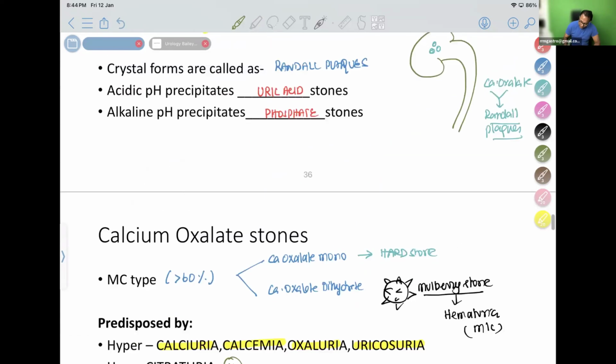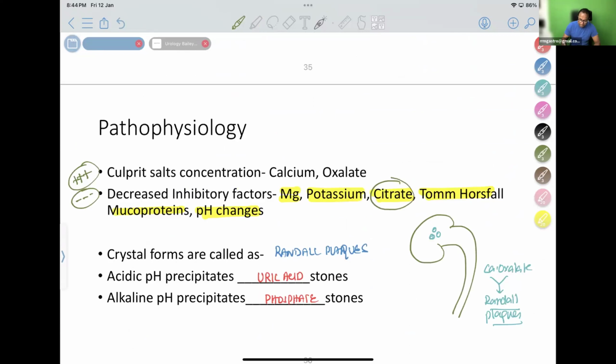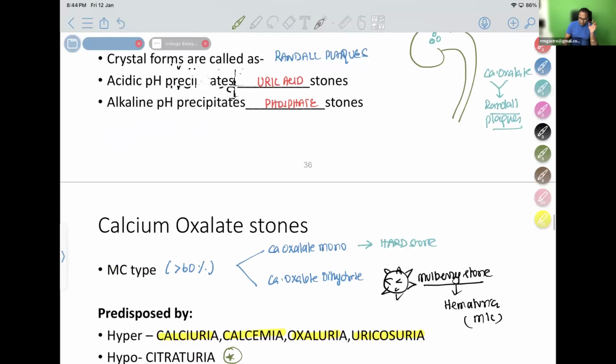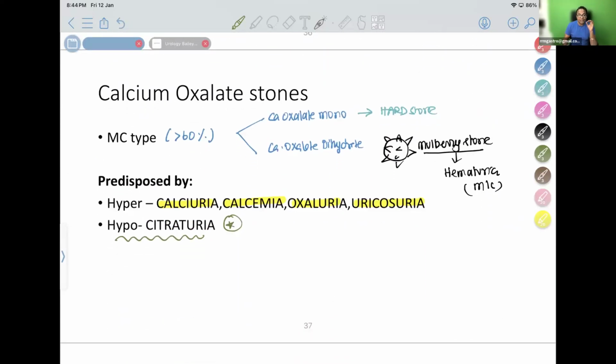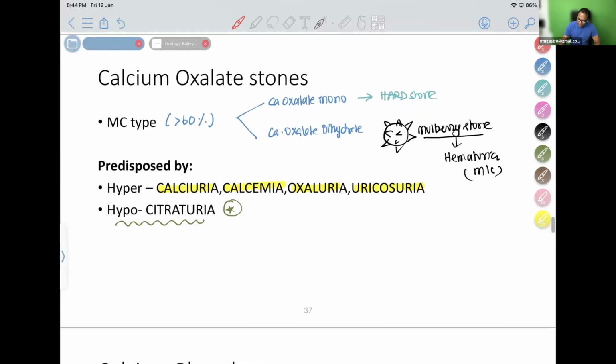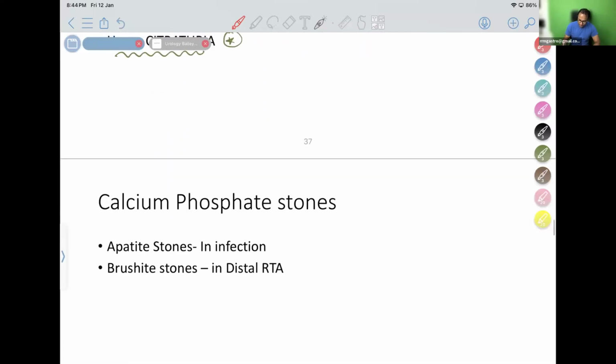So please don't forget, citrate is an inhibitory factor. Magnesium, potassium citrate will decrease the formation of the stones. When citrate level is less, they will form calcium oxalate stones. So calcium oxalate stones have a typical mulberry-like appearance. They will cause more hematuria.